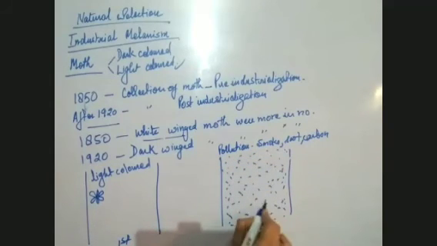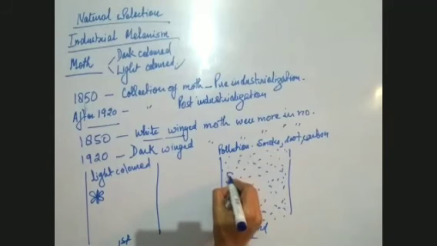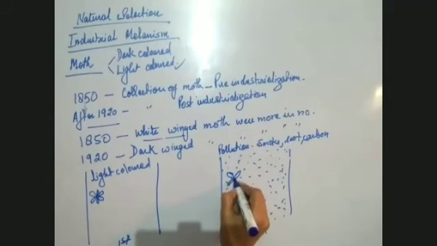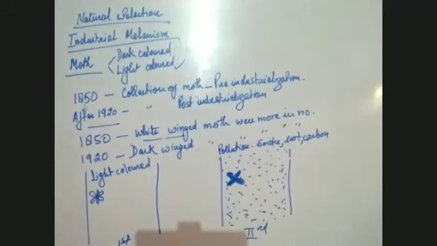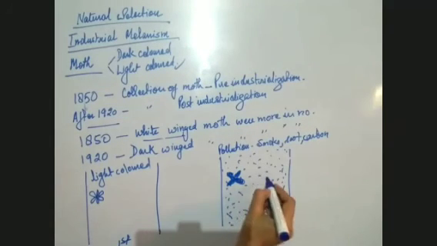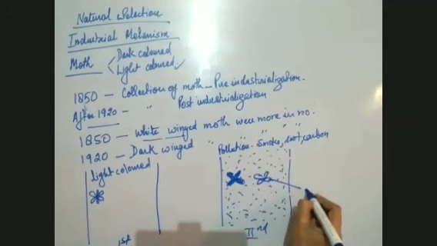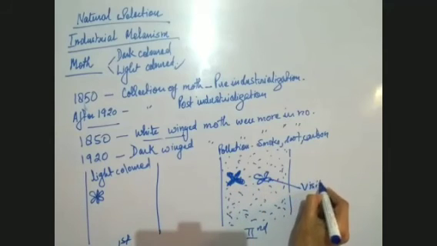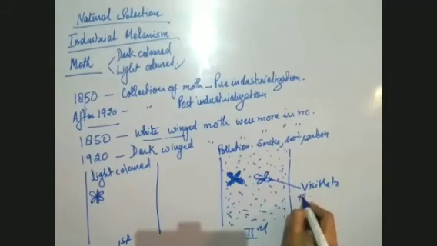So when it was dark in color, those dark-winged moths were able to hide themselves from the predators in this dark colored stem, and the white-winged ones used to be visible to the predators.